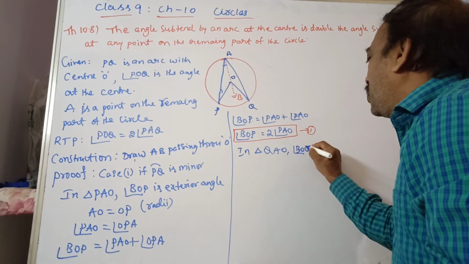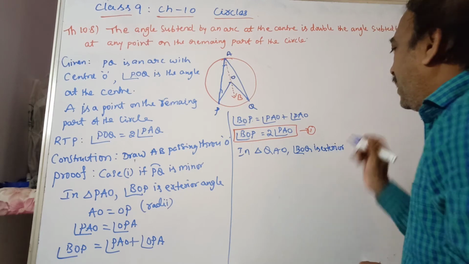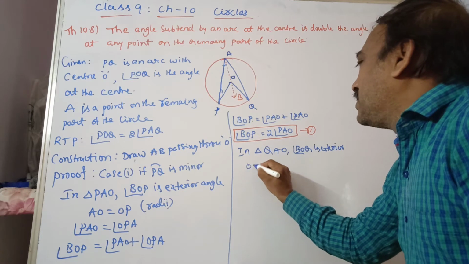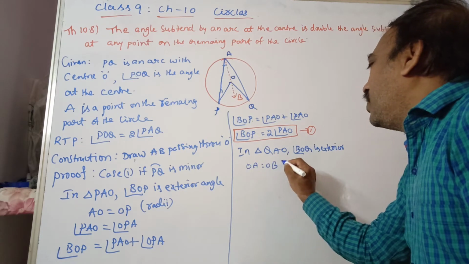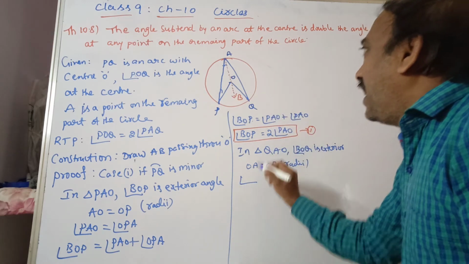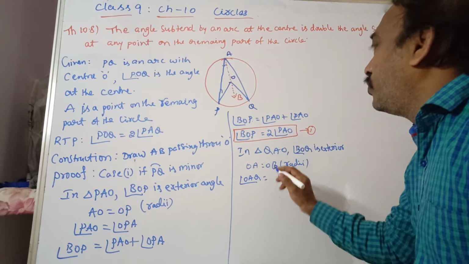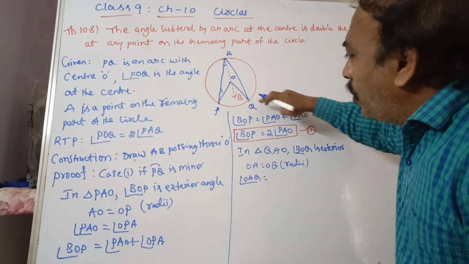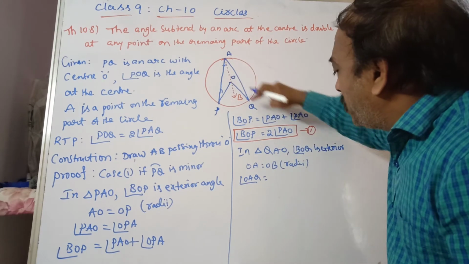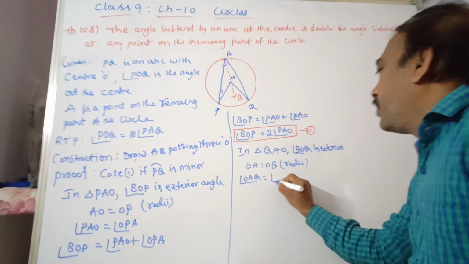OA and OB are equal to the radii of the same circle, and similarly angle OAQ is equal to angle OQA. Observe it, OAQ is equal to OQA.